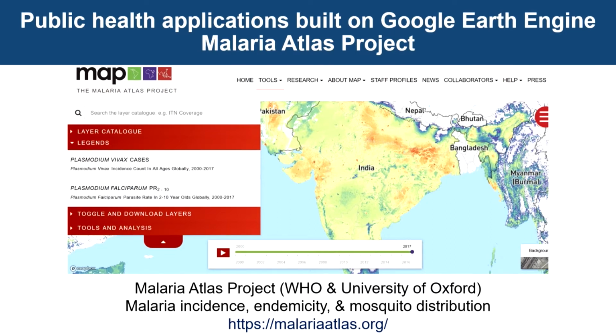So if you wish to explore this page, you can go to this URL given at the bottom of the slide, malariaatlas.org, and here you can explore all these data. You can analyze them region wise, and even probably run some small models on this platform itself.